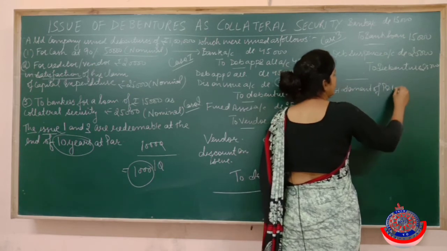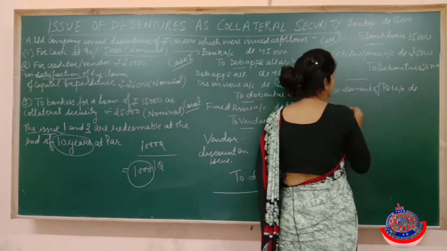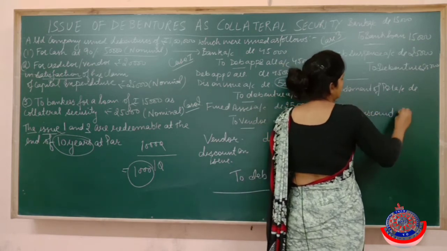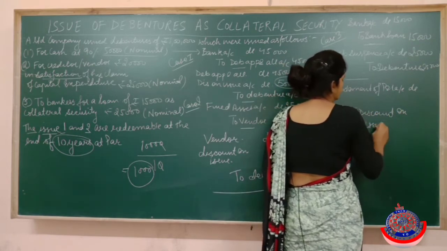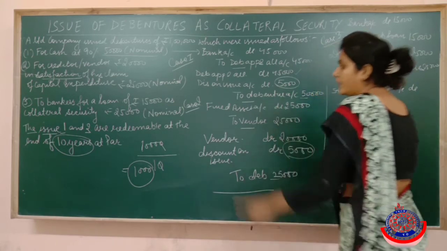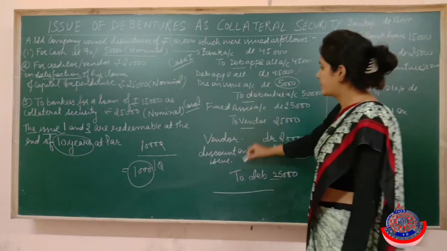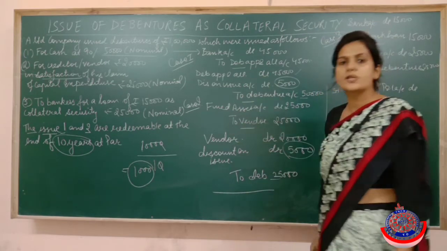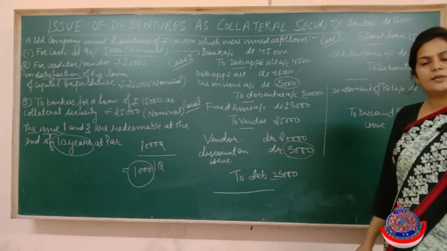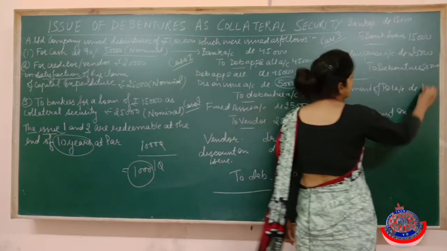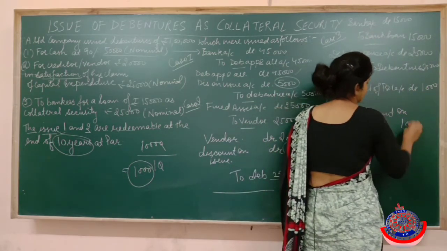of profit and loss account debited to discount on issue. Now you have 10 years to write off this loss, or write off this capital loss, or write off this discount. So 10 years will be divided by 10, and every year you are going to write off only rupees 1000.